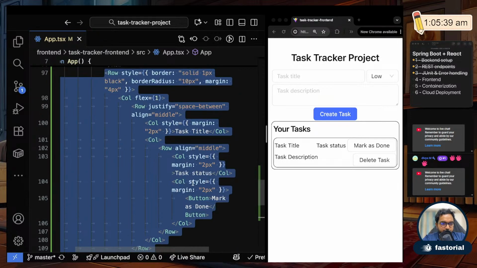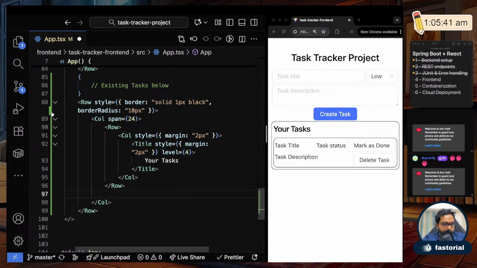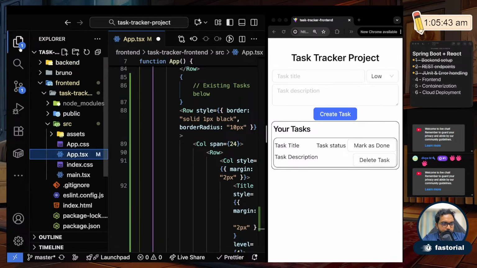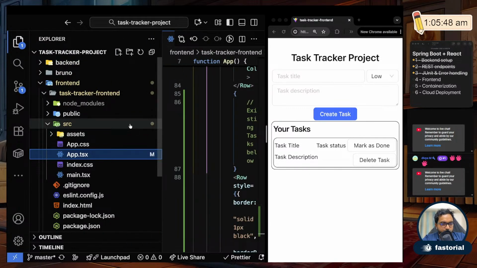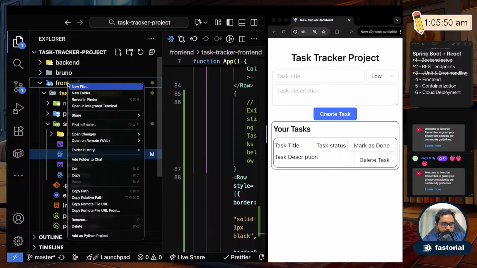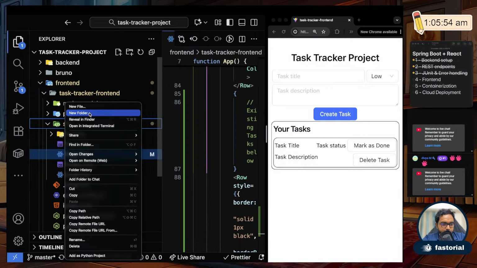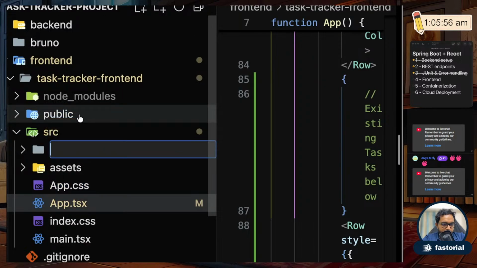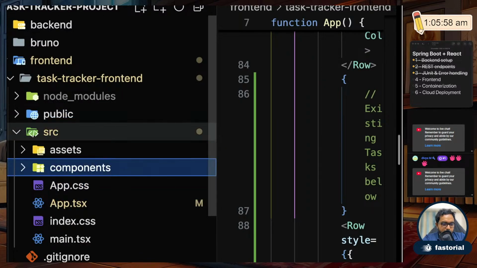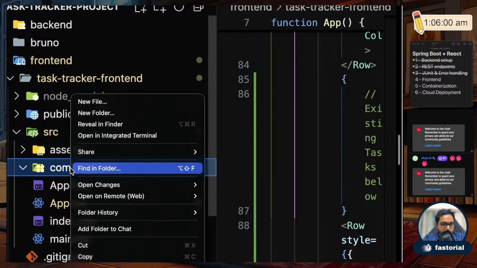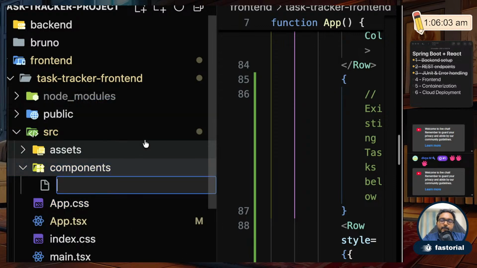Okay, so I'll show that. I'll cut this from here, and I'll go here. Usually for separate components, we create a folder inside SRC. Inside SRC we create a folder called components, and inside that we put our components. So I'll just create a file here called task item row dot tsx.